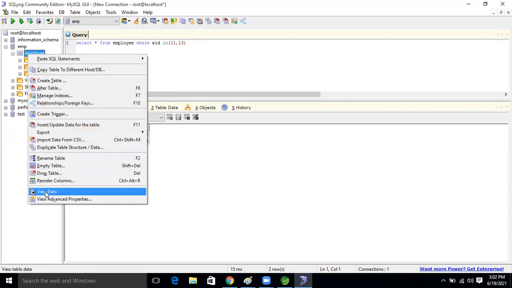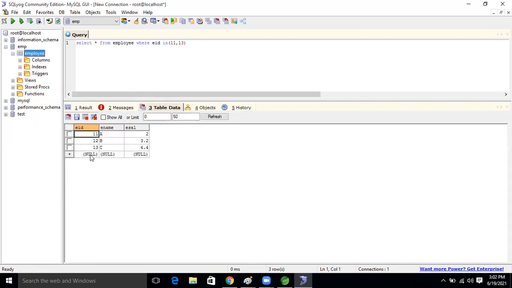This is the record that is there, right? What I'm going to do now: 11, 12, 13 are there. One more I'm putting here, 14, and C and D. I'm taking 5.5 data, right? This is our data.